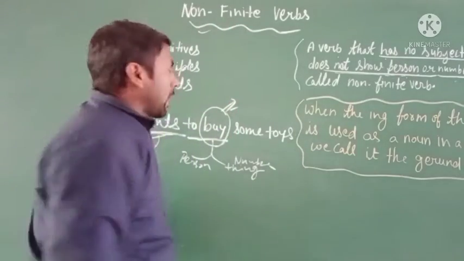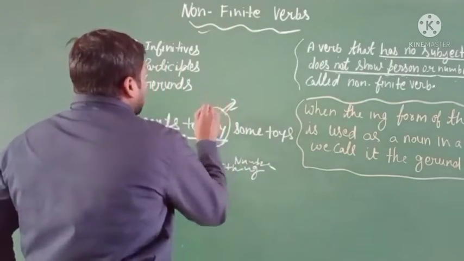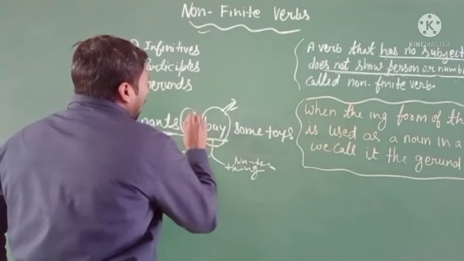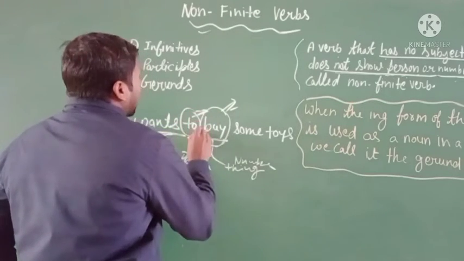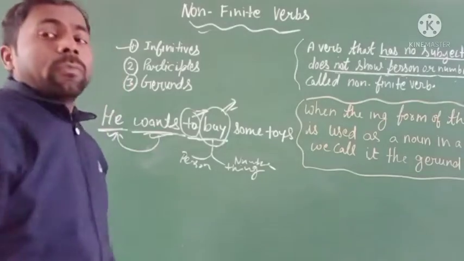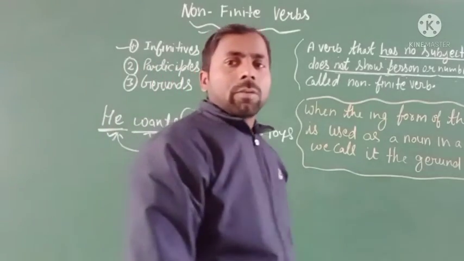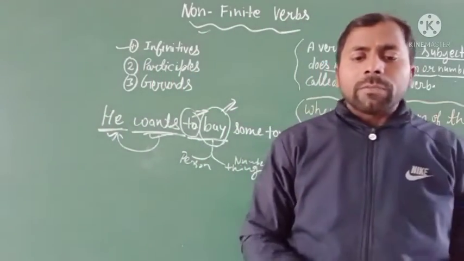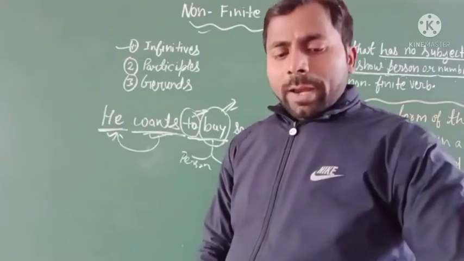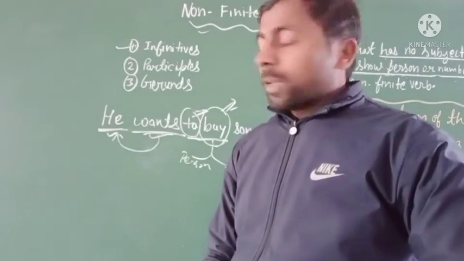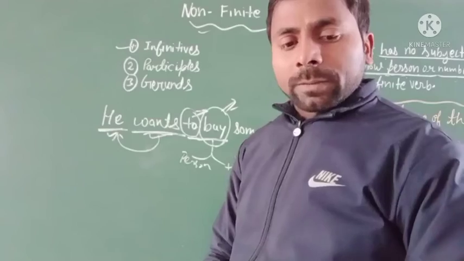It is used with the help of to, so it is called the infinitive verb.